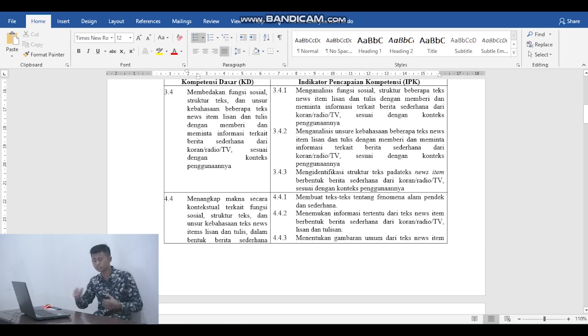So the students know the meaning of each news item. For example, if there is a coronavirus news item, the student will know, oh, this will be from WHO or something like that, and they should be able to write a news item by themselves. But in this meeting, for the step, they just write in a small group.